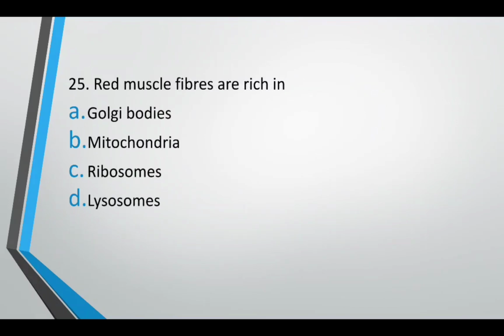Red muscle fibers are rich in Golgi bodies, mitochondria, ribosomes, lysosomes. The correct answer is option B, mitochondria.